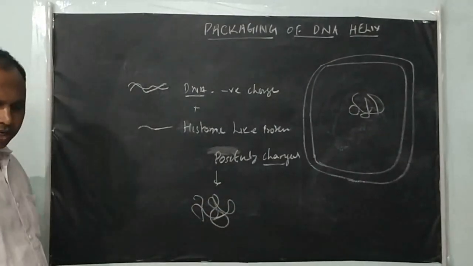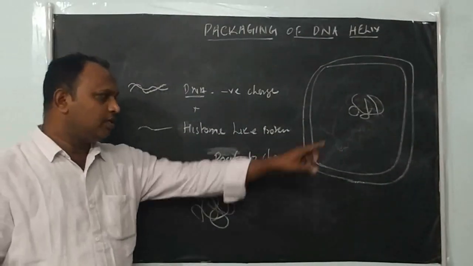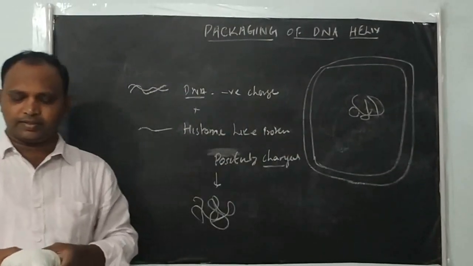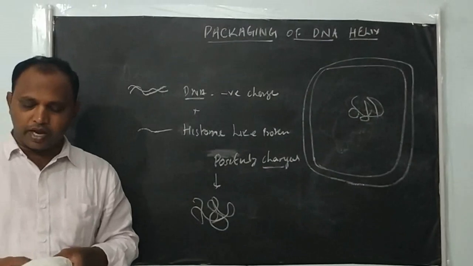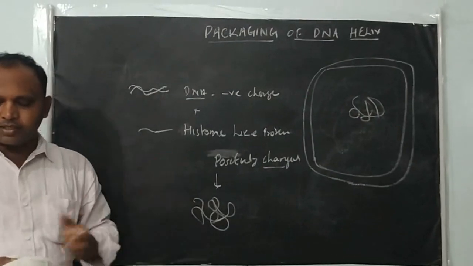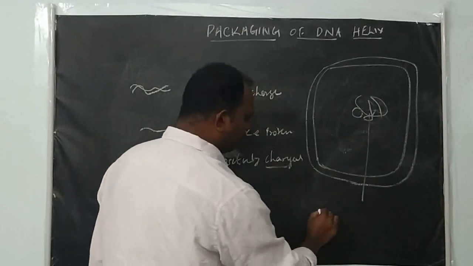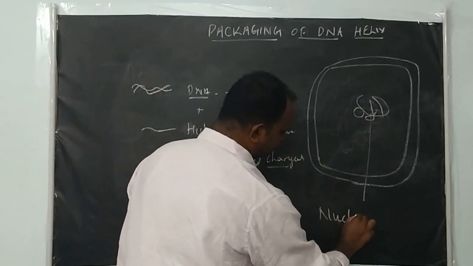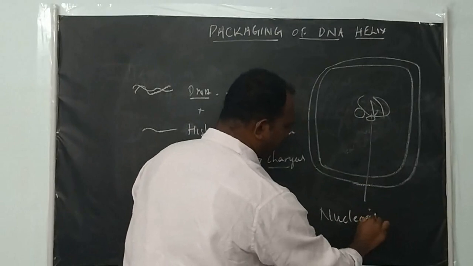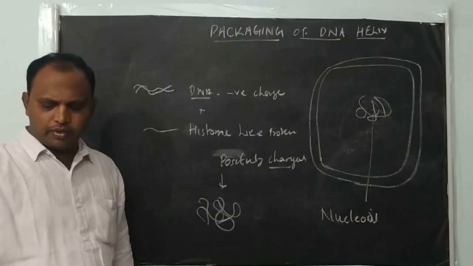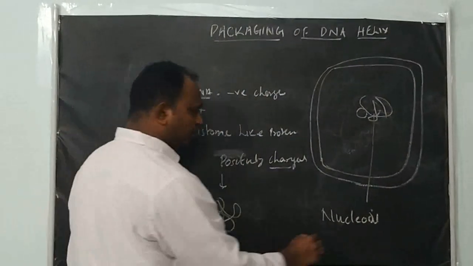This supercoiled DNA is found only in the cytoplasm of the prokaryotic cells. This packed structure of DNA you can call a nucleoid or genophore.